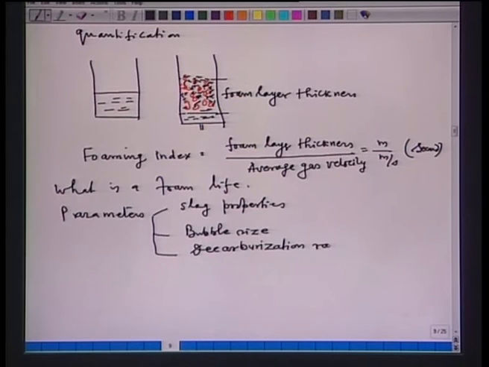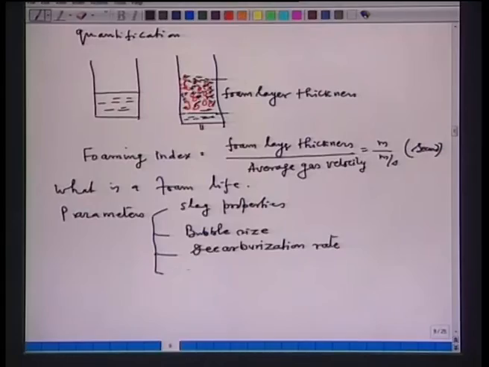Now, decarburization rate, higher or lower, because decarburization is the reaction which generates carbon monoxide, and then the location of the gas forming reaction. In fact, bubble size and location of the gas forming reaction are a little bit interrelated.